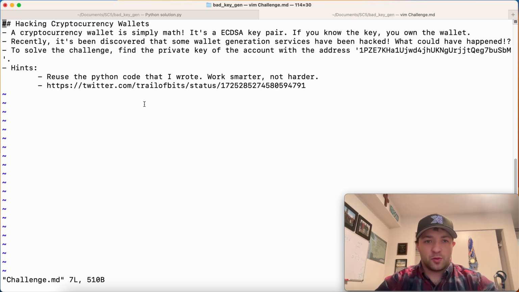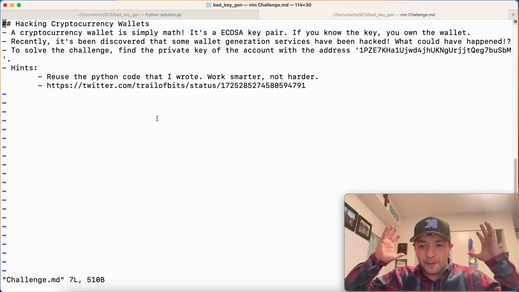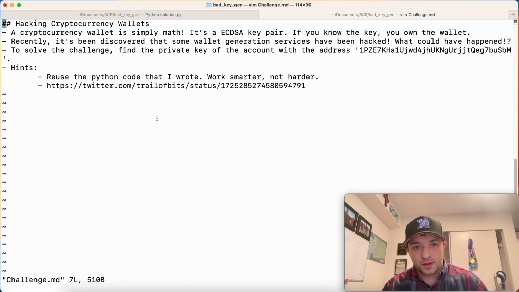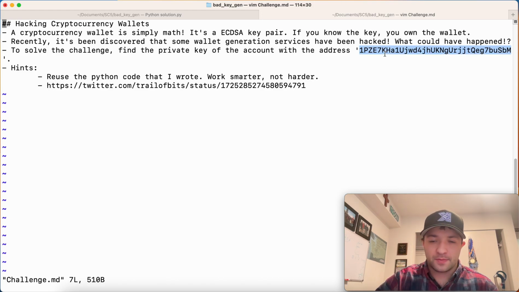A cryptocurrency wallet is simply math. It's an elliptic curve digital signature algorithm key pair. If you know the key, then you own the wallet and all the crypto in it. Recently, it's been discovered that some wallet generation services have been hacked. What could have happened? To solve this, you need to find the private key with this specific address.